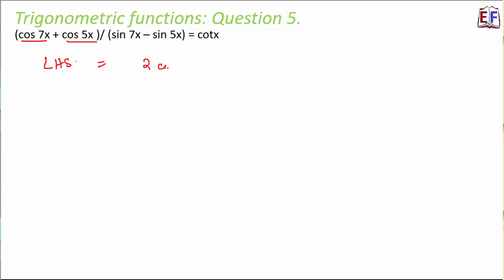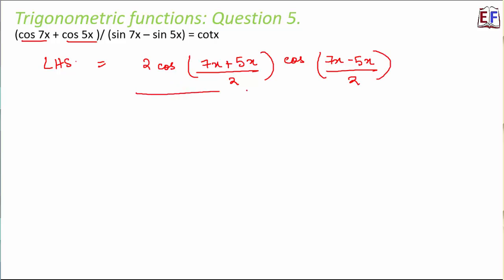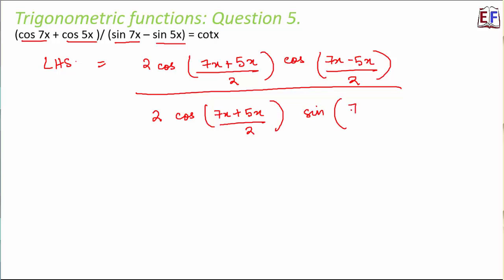So cos x plus cos y will be 2 cos (a plus b)/2, that is (7x plus 5x)/2, into cos (a minus b)/2, that is (7x minus 5x)/2, divided by, let's focus on the denominator, which is in the form of sin x minus sin y. These are very straightforward, just that you should know the formula correctly, and that is where the memory tip will help. So this will be 2 cos (a plus b)/2 into sin (a minus b)/2.